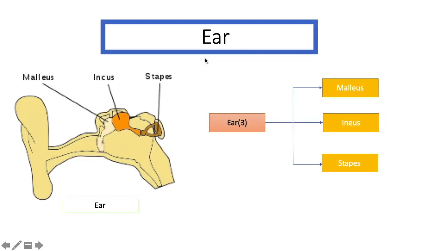Now we will study the ear. We can classify the ear into 3 parts. First one malleus, second one incus, then stapes. In this picture, this portion is the malleus, then this orange portion is the incus, and then the stapes, the smallest bone of our body. So this is the ear.